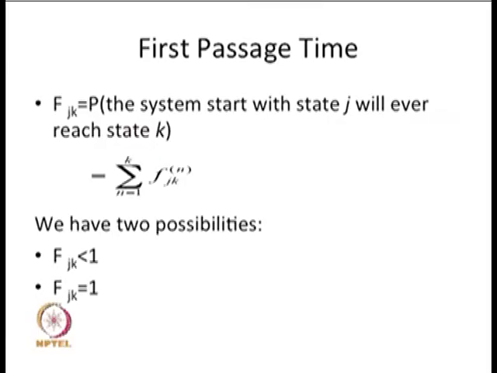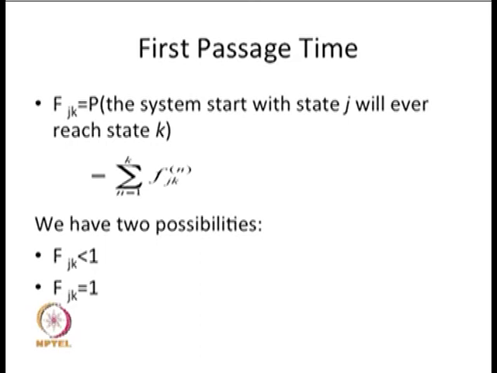Now, I am going to give the next concept called the first passage time distribution. First passage time distribution is written as f suffix j k.